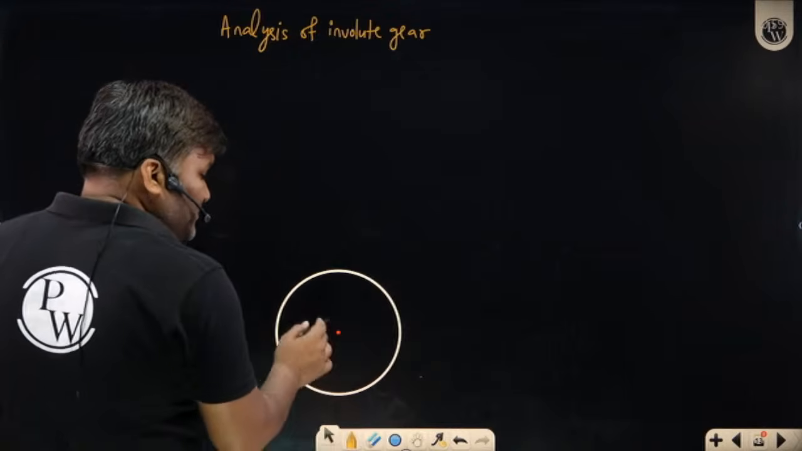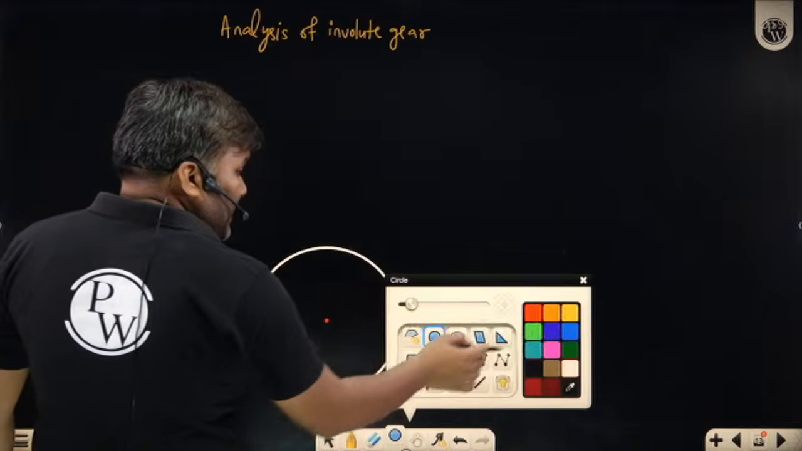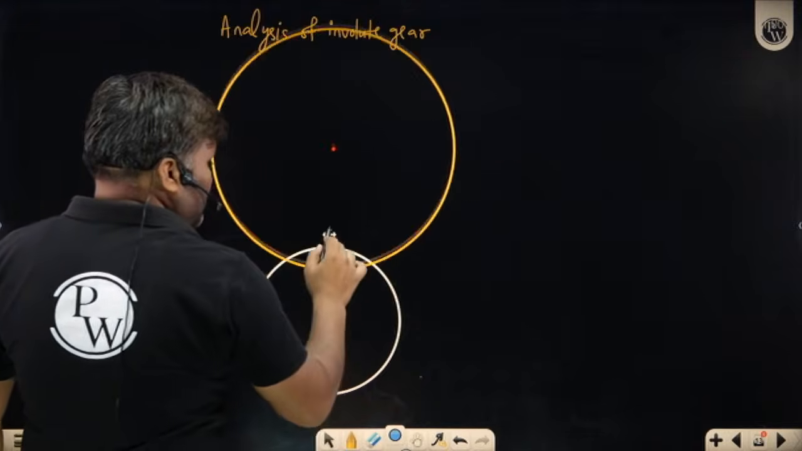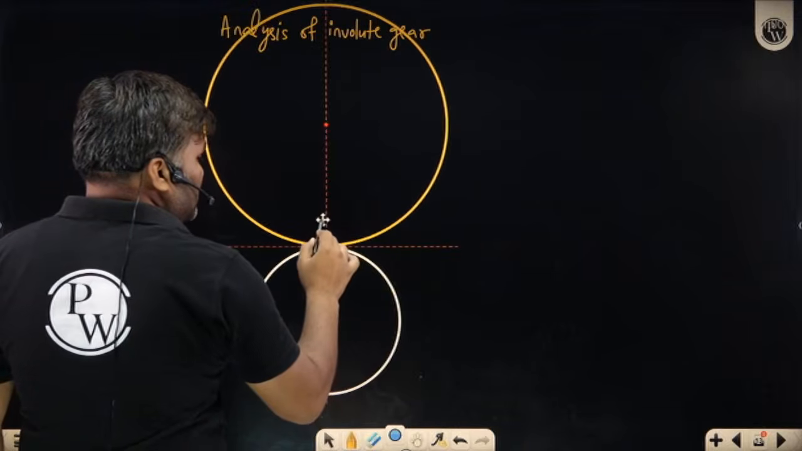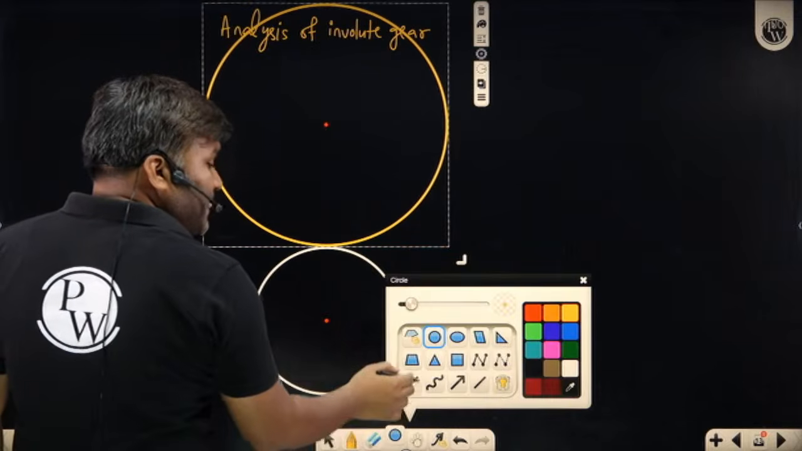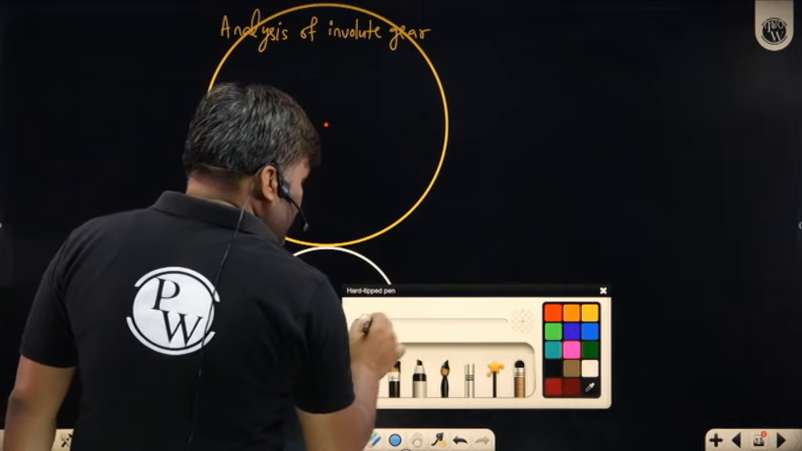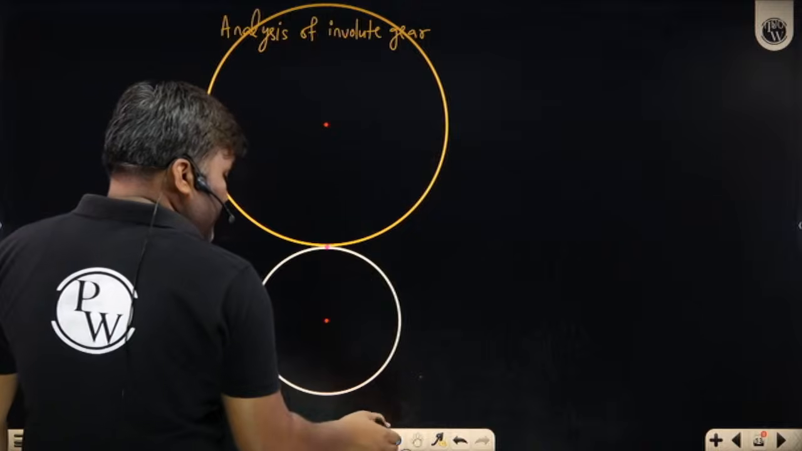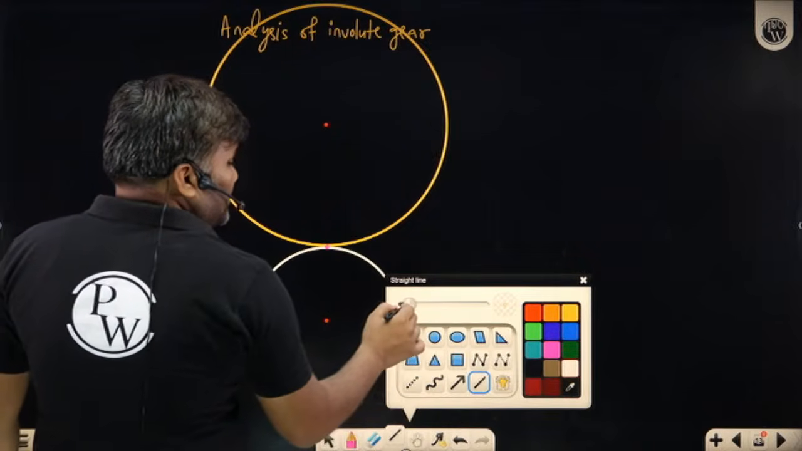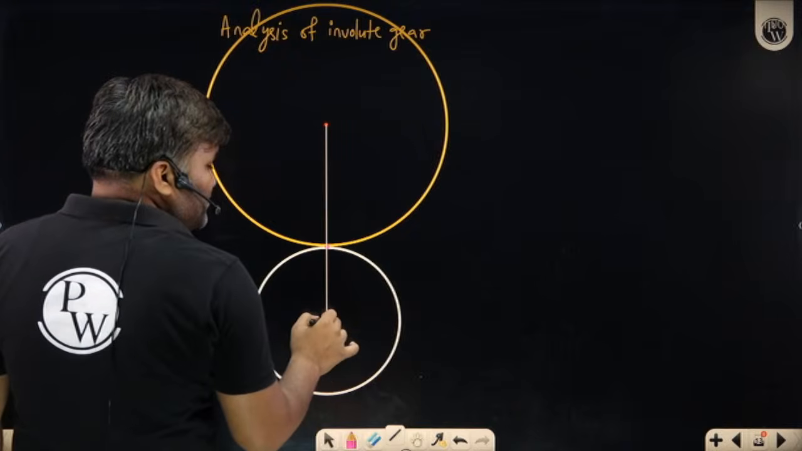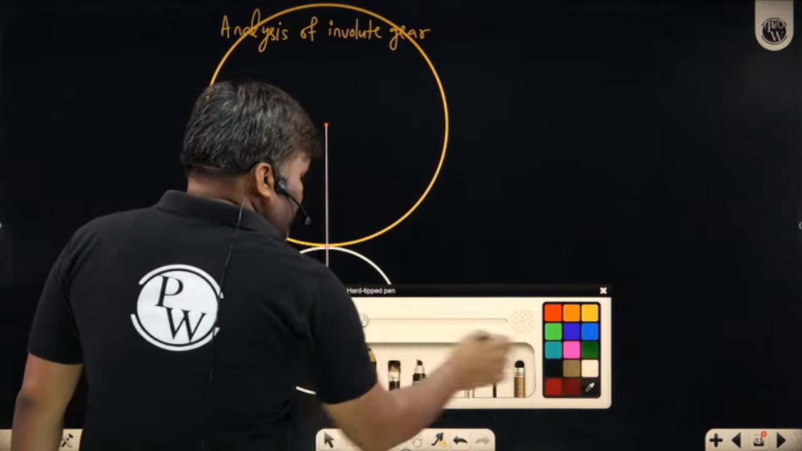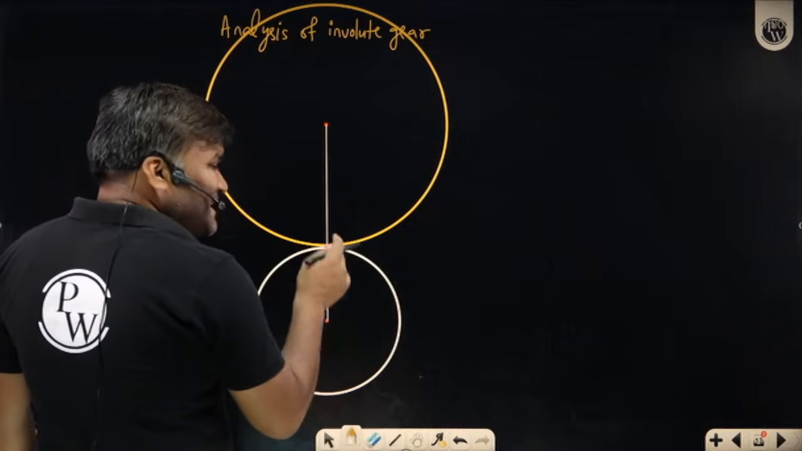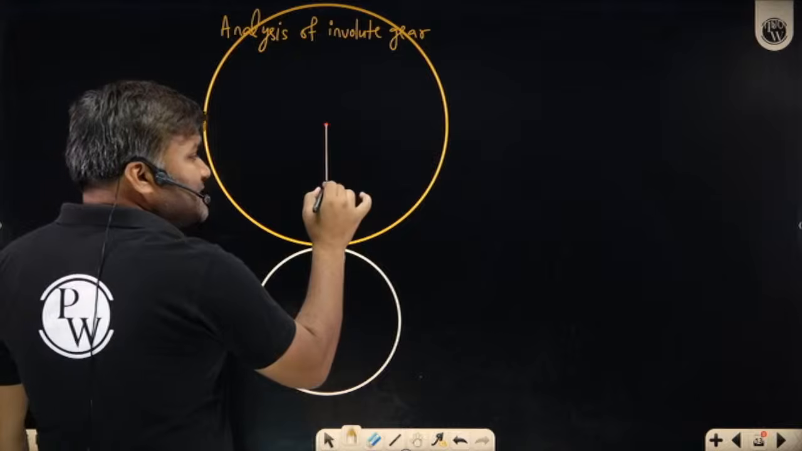This is my pitch circle of the pinion, a small circle, and then I have the gear. This is my gear's pitch circle, and both these circles are touching at some point, which is called the pitch point. Sir, this is your pitch point. This is the line which is joining the centers. Radius of pitch circle of the pinion is given as small r. Radius of pitch circle of the gear is given as capital R.